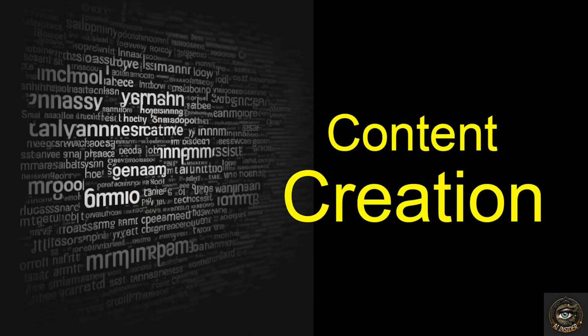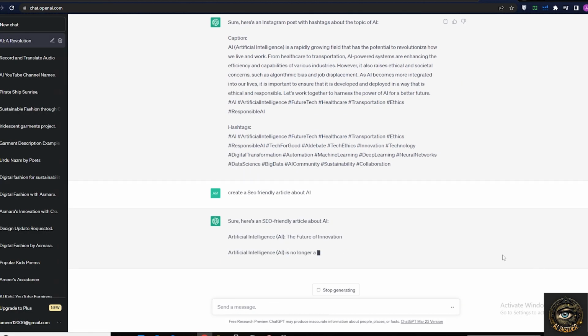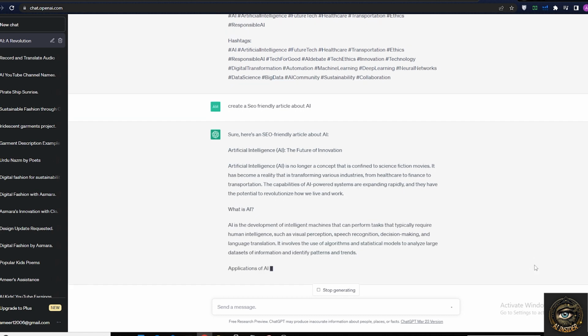Content creation. ChatGPT can help you generate SEO-friendly articles in a matter of minutes, making it easy for you to produce high-quality content for your blog or website.